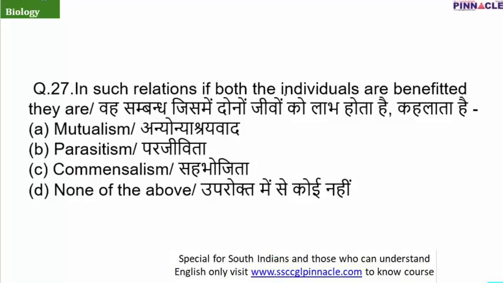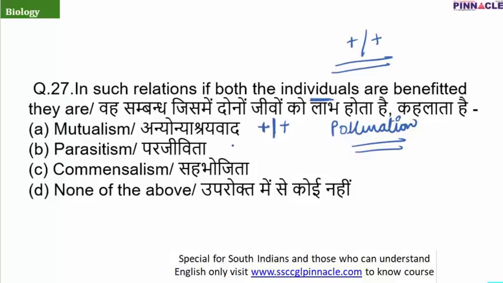Now the next question for today. In such relations, if both the individuals are benefited, they are. Now there are many relationships between different kinds of populations, different organisms, in which some are benefited, some are harmed, and some stay neutral. You have to identify the kind of relationship where both the individuals are benefited. The example is mutualism, and the example, as I have told you repeatedly, is of the lichen, where both the organisms are benefited. Another example is pollination, where the pollinator and the flower both are benefited.